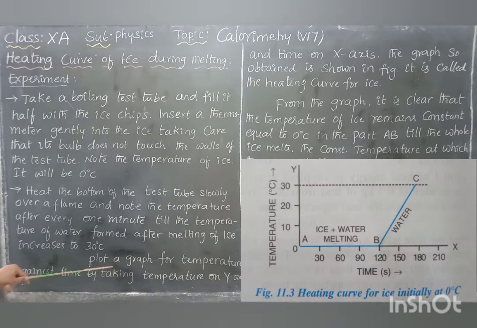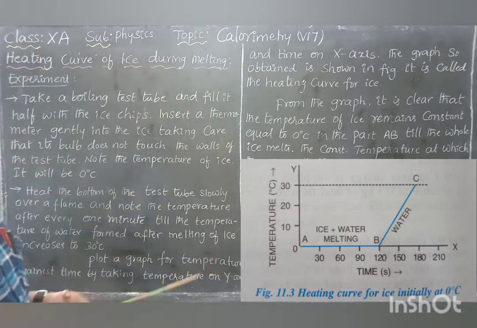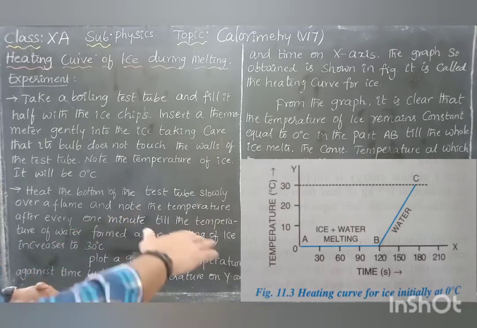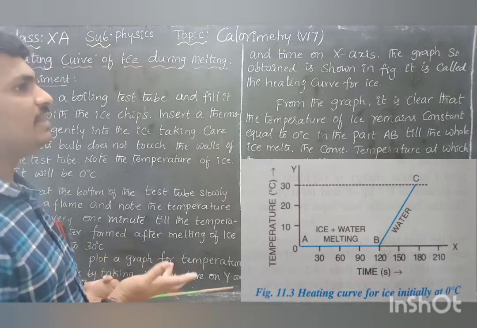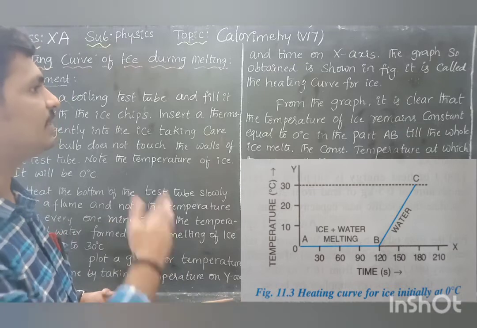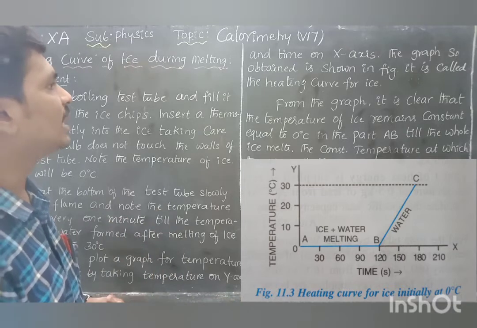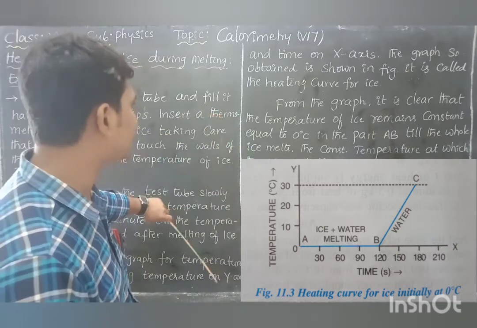Next, plot the graph of temperature against time, taking temperature on the y-axis and time on the x-axis. Because time is the independent parameter, it goes along the x-axis; the independent parameter is always along the x-axis and the dependent parameter along the y-axis.